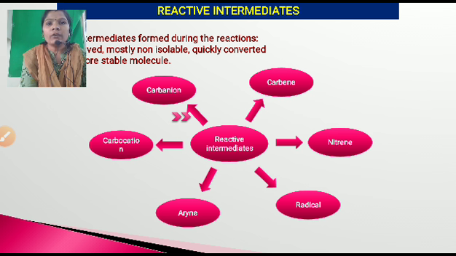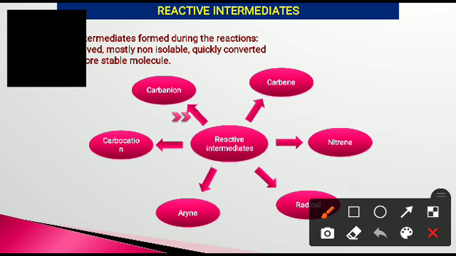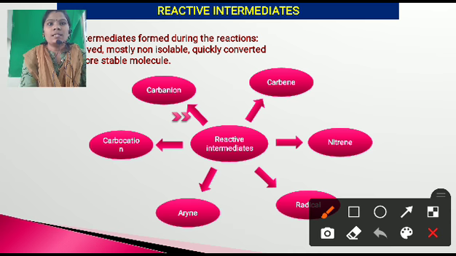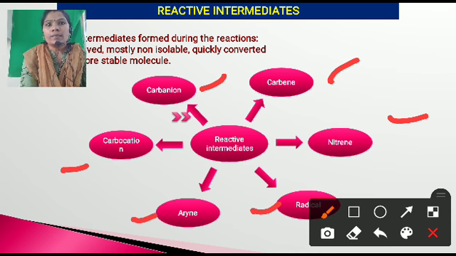Here these reactive intermediates, which can be formed during the reactions, are mostly non-isolable and quickly converted into more stable molecules. Okay, there are different reactive intermediates, that is carbocations, carbene, nitrene, some radicals, arynes and carbanions. These are some reactive intermediates.